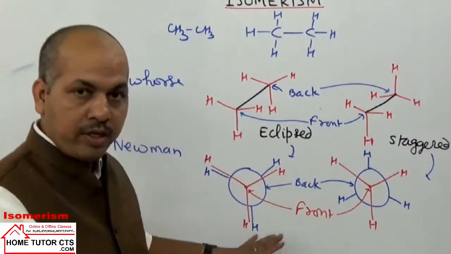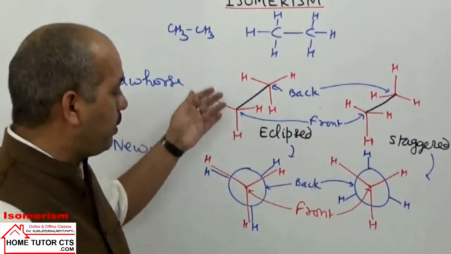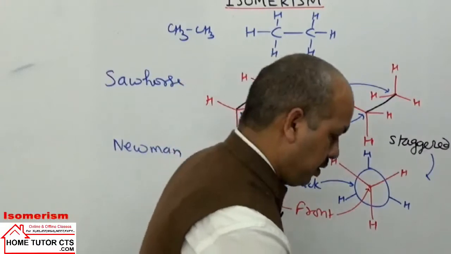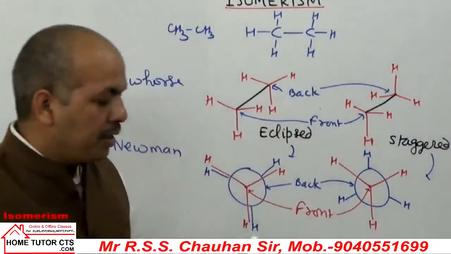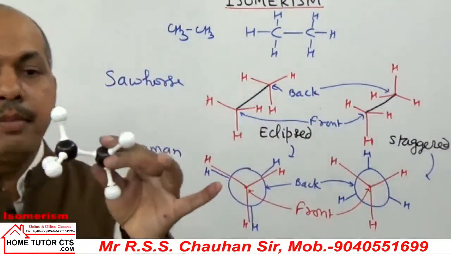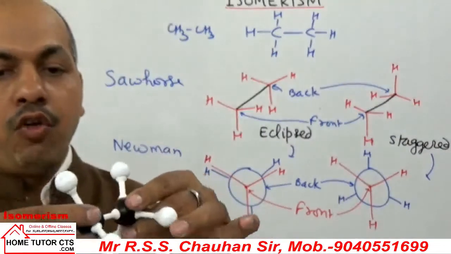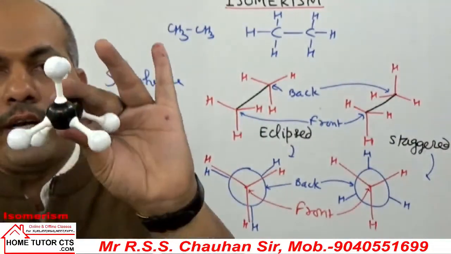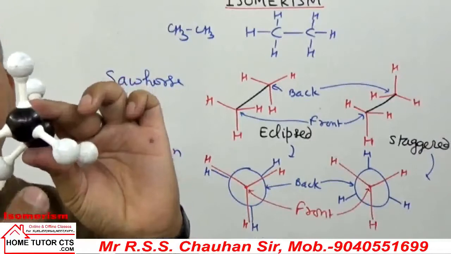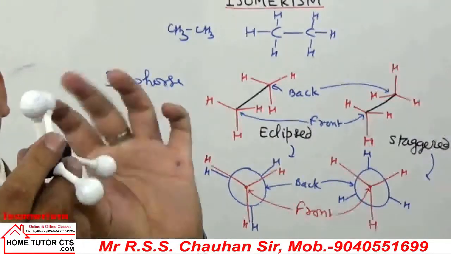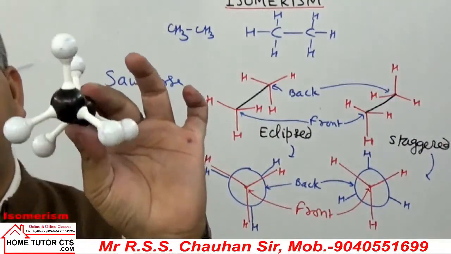I hope you are getting this point. Let me explain to you by diagram. If we take N-butane, this can be taken as N-butane by conformation. We can have two extreme cases. You see from your side. If you see the compound from front side, it is front carbon, it is back carbon. Back carbon is not visible to you.